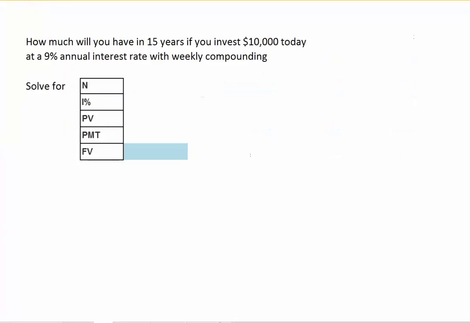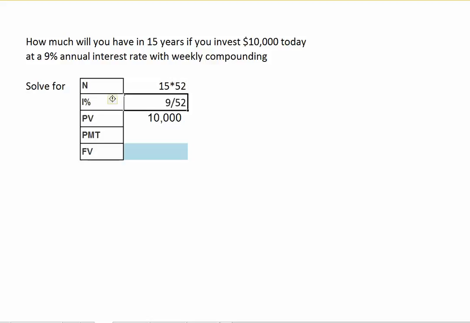Let's work through a problem. How much will we have in 15 years if we invest $10,000 today at a 9% annual interest rate with weekly compounding? Our initial investment today is our $10,000. We have weekly compounding for 15 years, so we're going to take 15 and multiply it by 52 for the number of periods.